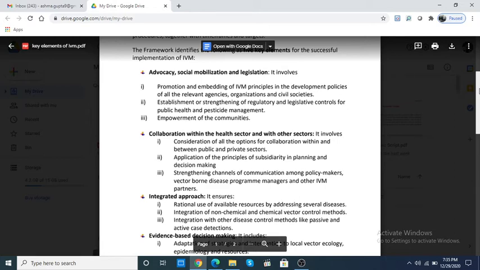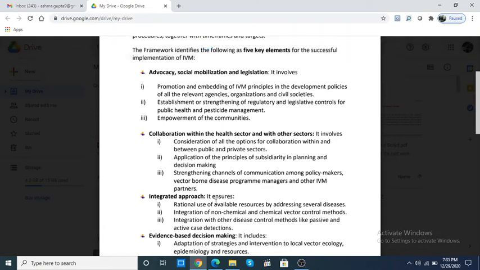Then the third key element of integrated vector management is the integrated approach. It's a very simple point. Whatever we can do, whether it be the use of chemicals, whether it be the biological control or whether it is the environmental control, employ every method that you can within the limits.